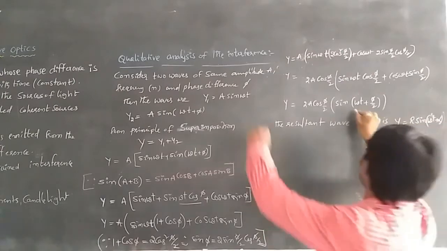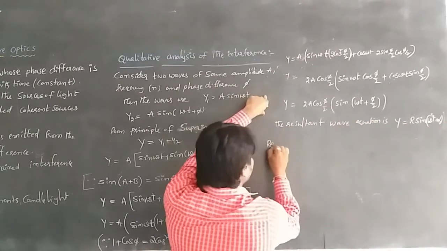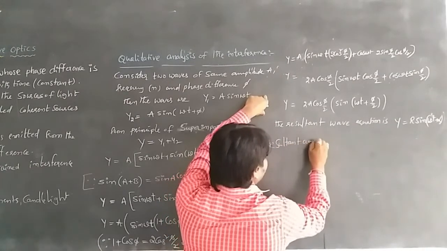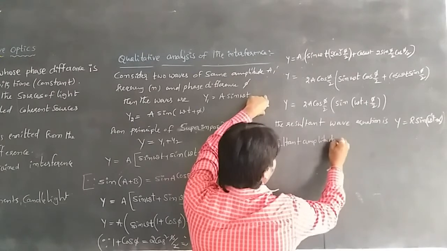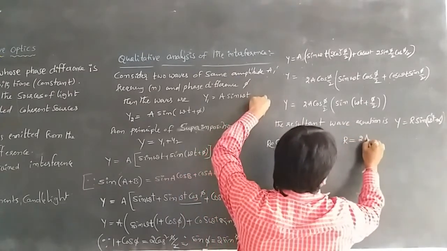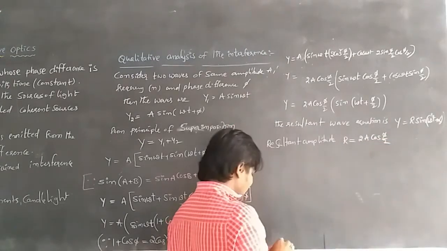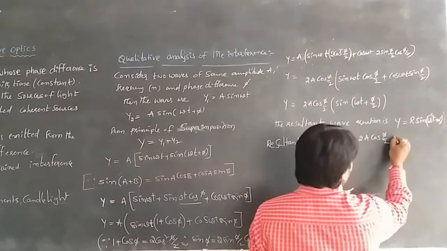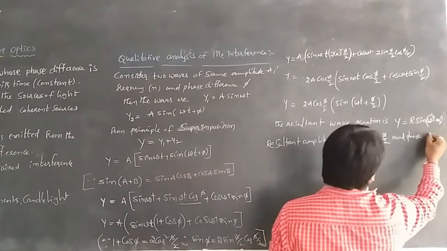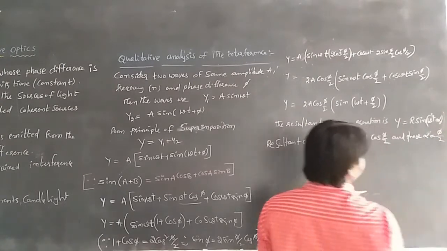Comparing this equation, we get the resultant amplitude R = 2a cos(φ/2), and the phase α = φ/2.